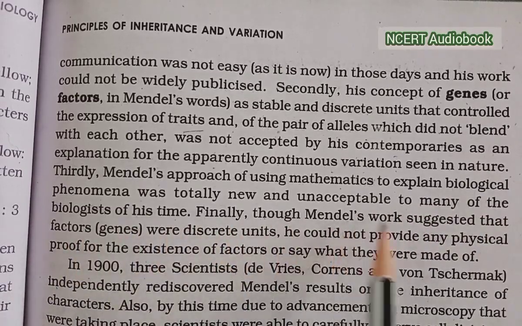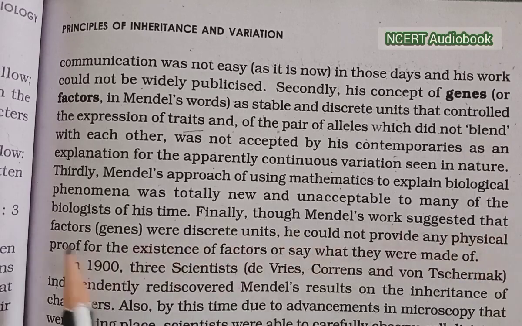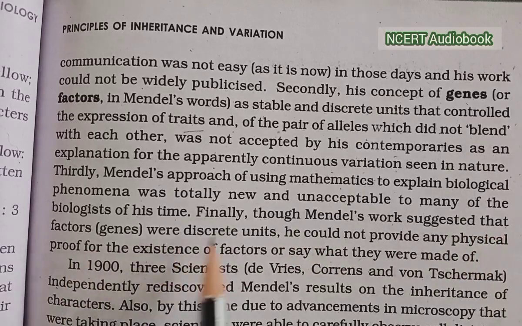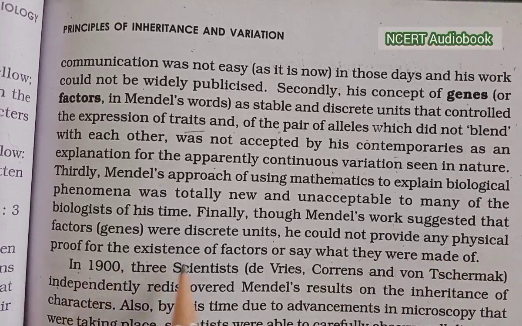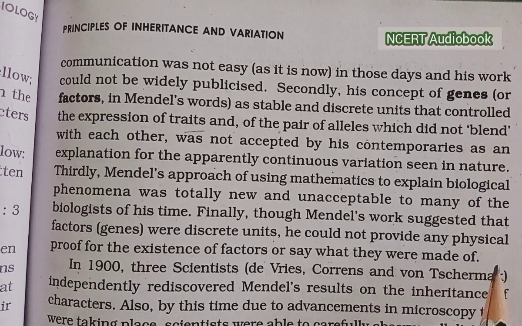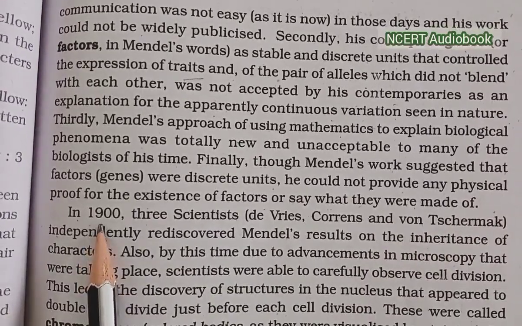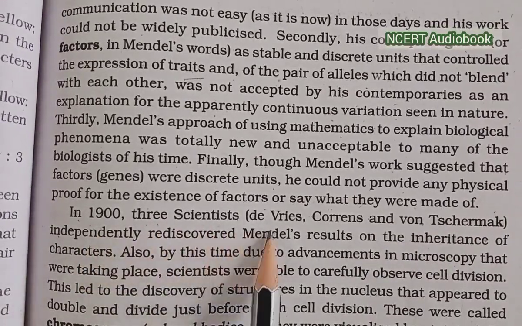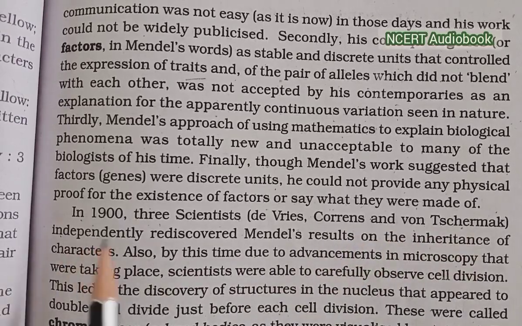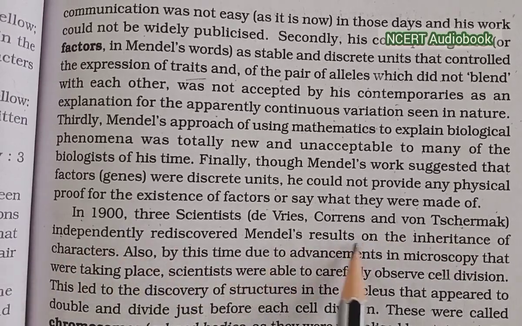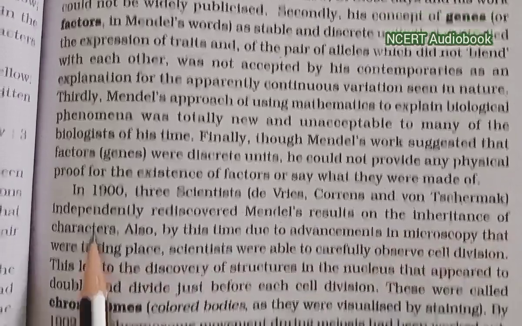Finally, though Mendel's work suggested that the factors were discrete units, he could not provide any physical proof for the existence of the factors or say what they were made of. In 1900, three scientists, De Vries, Correns, and von Tschermak, independently rediscovered Mendel's results on the inheritance of characters.